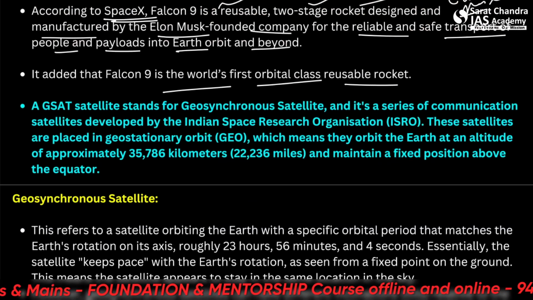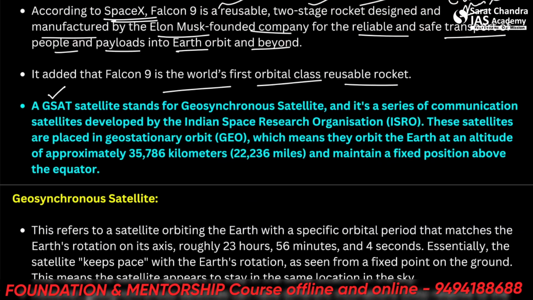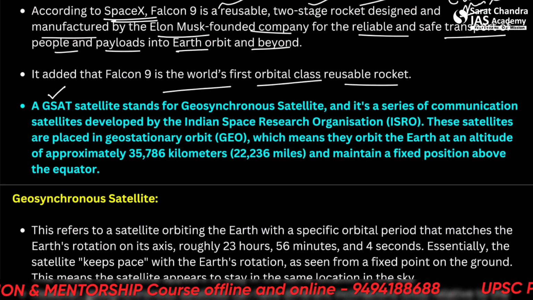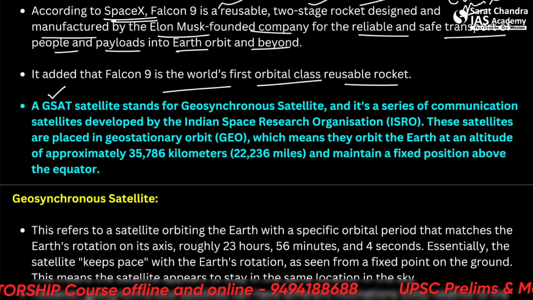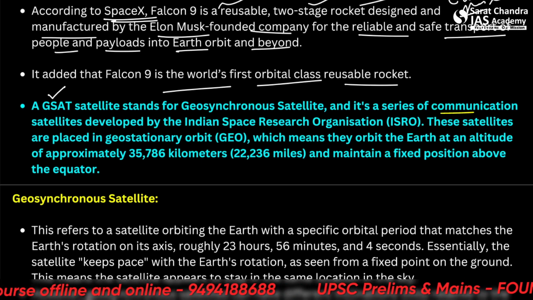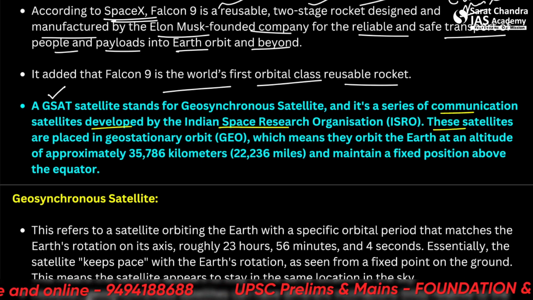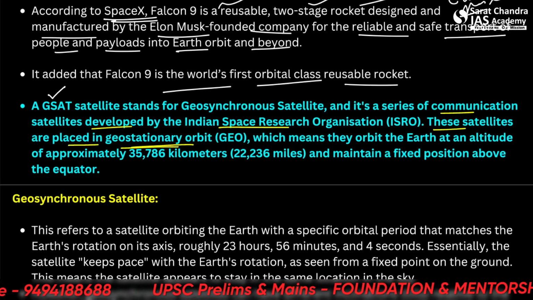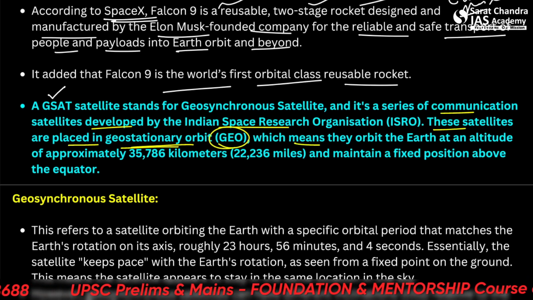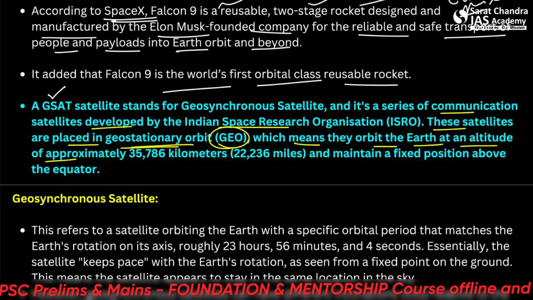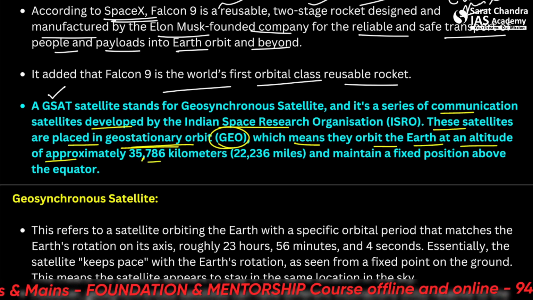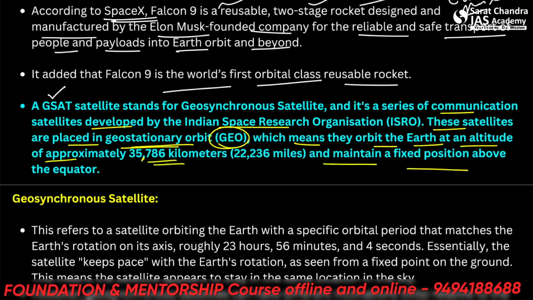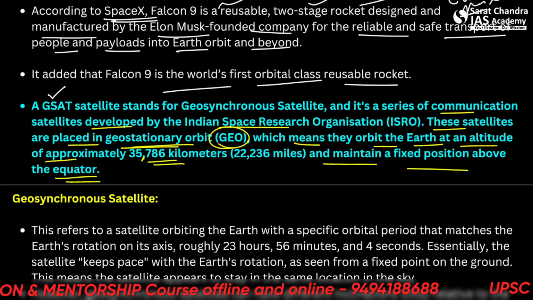A GSAT satellite. So what is a GSAT satellite? Okay, this is a very interesting thing. It stands for geosynchronous satellite, and it's a series of communication satellites developed by ISRO. These satellites are placed in geostationary orbit, that is GEO, which means they orbit the Earth at an altitude of approximately 35,000 kilometers and maintain a fixed position above the equator.